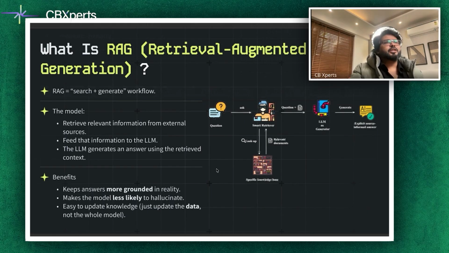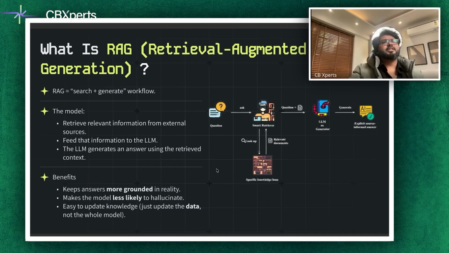For example, imagine you have been building a chatbot to answer questions about the Indian Constitution. A purely generative model may hallucinate if it hasn't memorized an article exactly. But with RAG, you first search your knowledge base for the relevant article and pass it to the model. And this ensures that the response stays grounded.